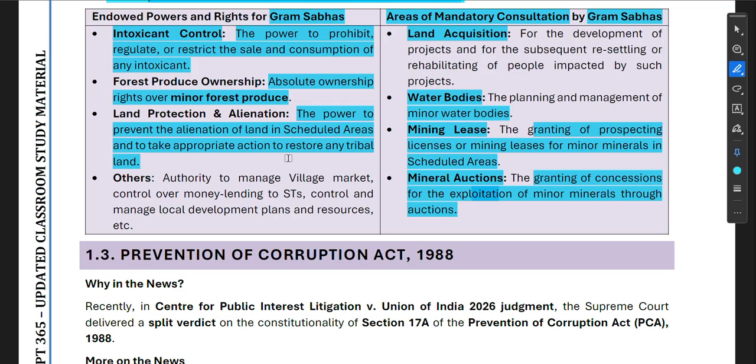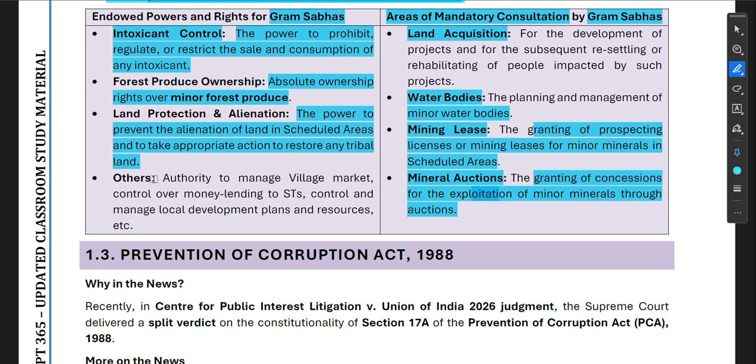So if alienation of land is happening in a scheduled area in any of the 9 states which have the PESA rules, then it will be prevented by whom? By the Gram Sabha. Okay, and the appropriate action to restore any tribal land will also be done by the Gram Sabha.